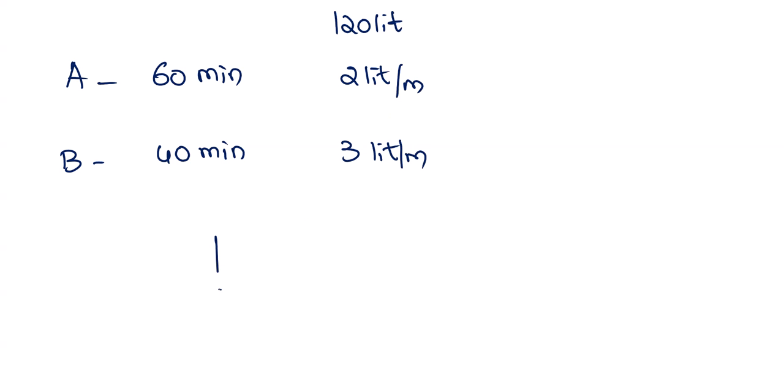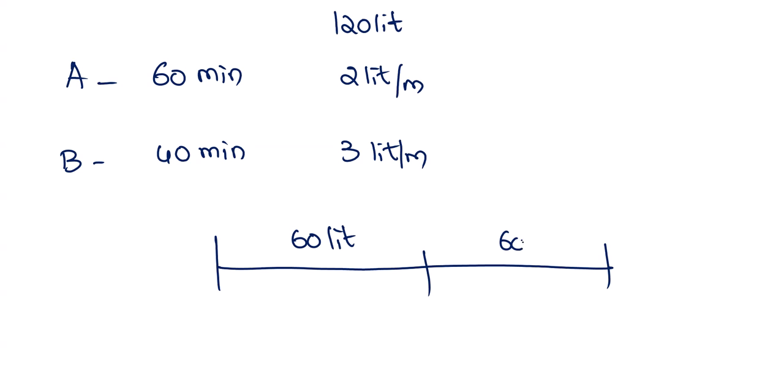Now, half of the tank, next half of the tank. Half of the tank means 60 liters, next half 60 liters. For this, only A is available, which can fill 2 liters per minute. So 60 liters at 2 liters per minute means 30 minutes.